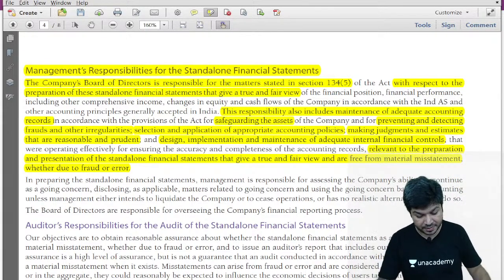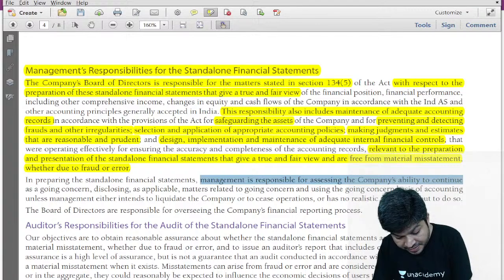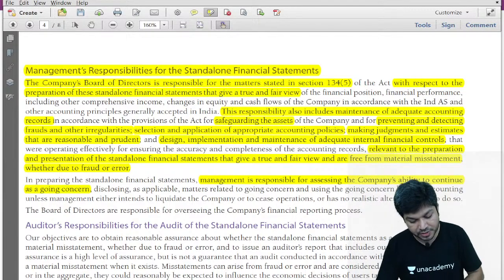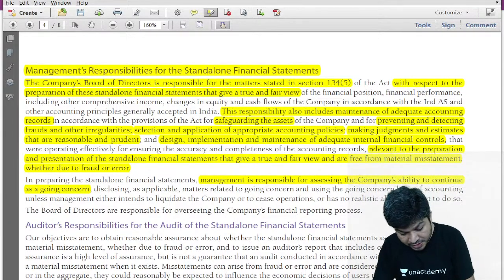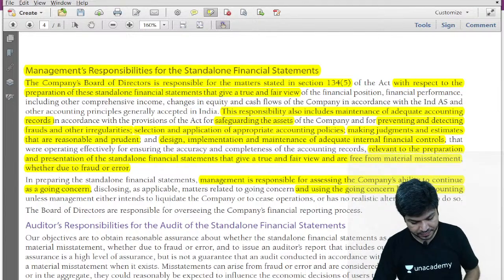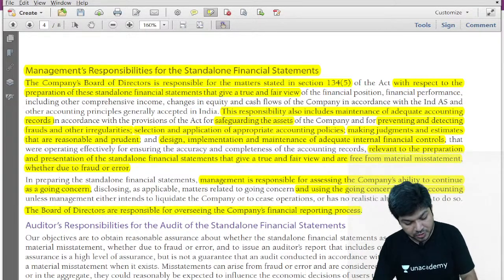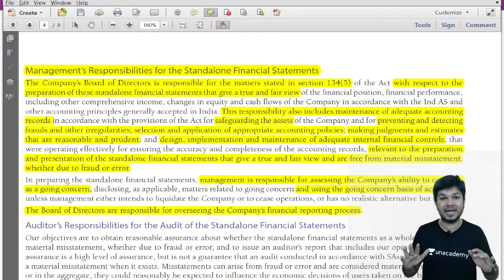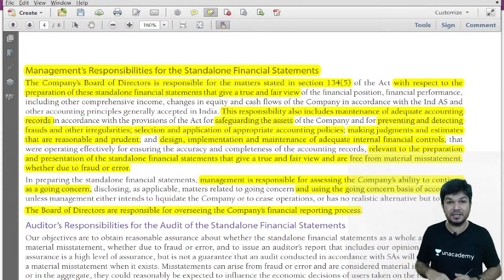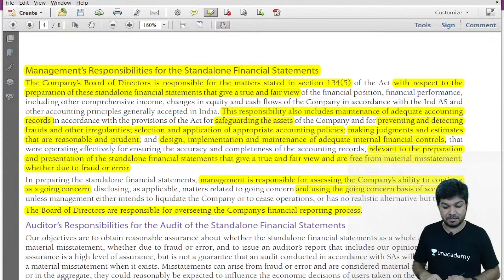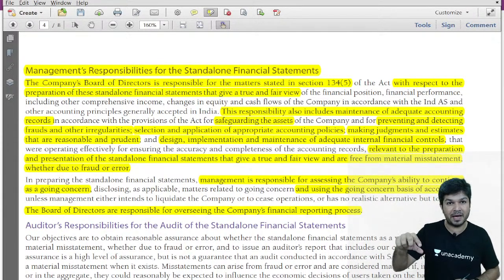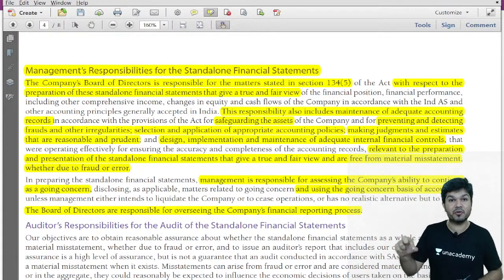Now the second para. The management is responsible for assessing the company's ability to continue as going concern and using the going concern base of accounting. And third, the board of directors are responsible for oversight of financial reporting process. See, three paras. First one big para, then they have to assess going concern, and third is the BOD are responsible for oversight of financial reporting process.